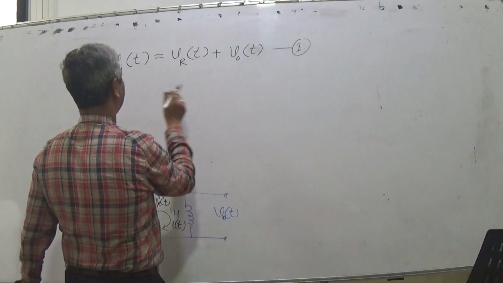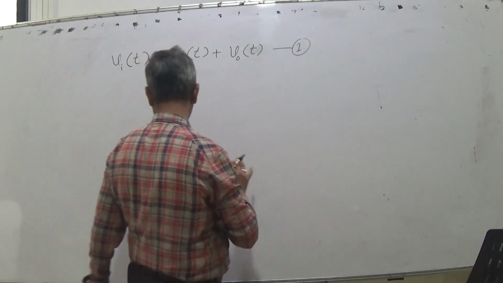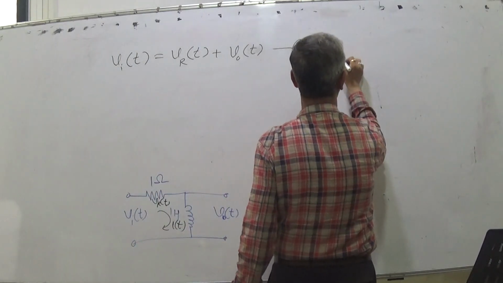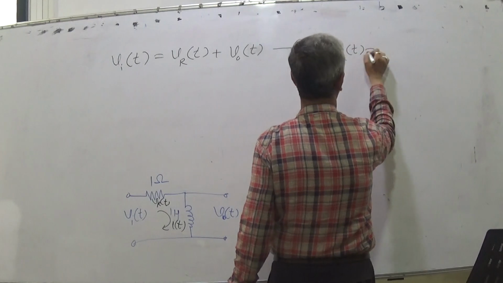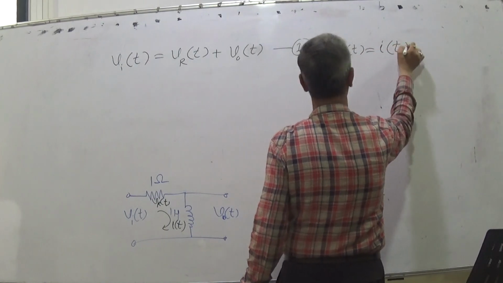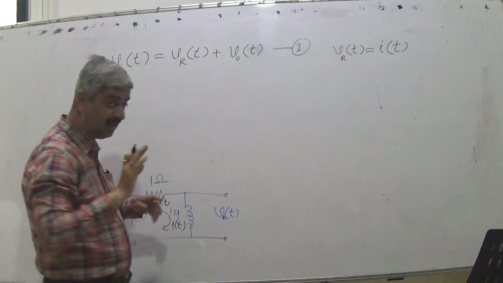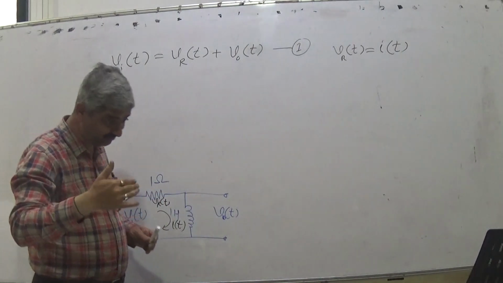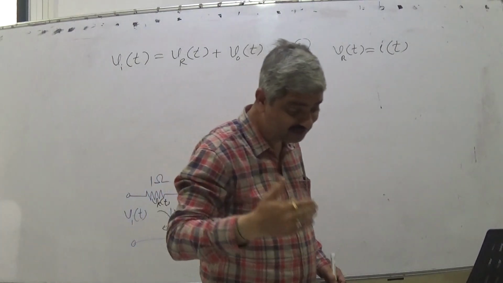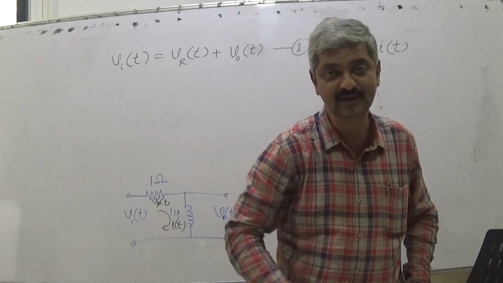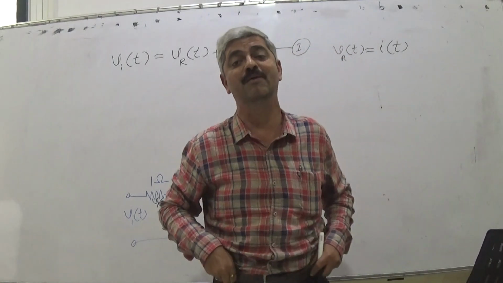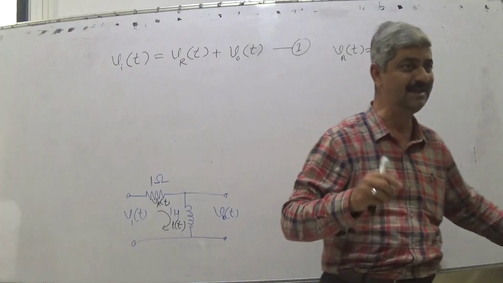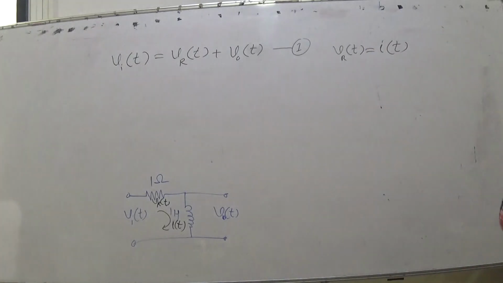So Vin(t) is equal to VR(t) plus VO(t). The next is VR(t) is equal to I(t). Why? Because resistance is 1. And the way I am putting it forward, I am deliberately choosing values of components as unity so that the mathematical equations become compact.